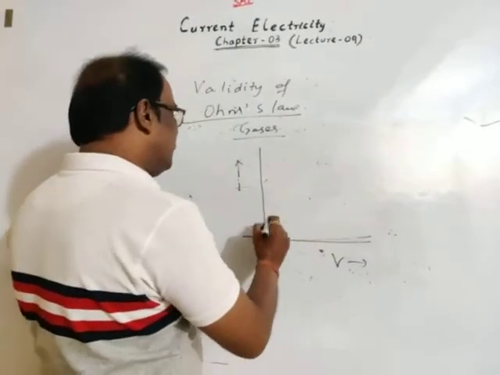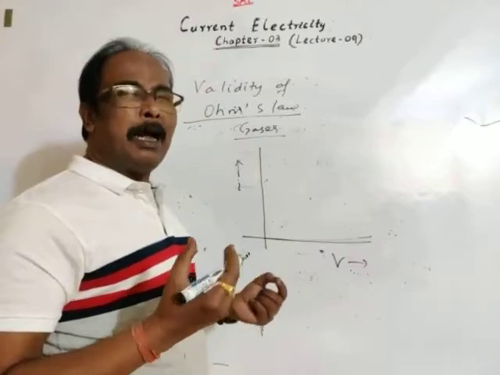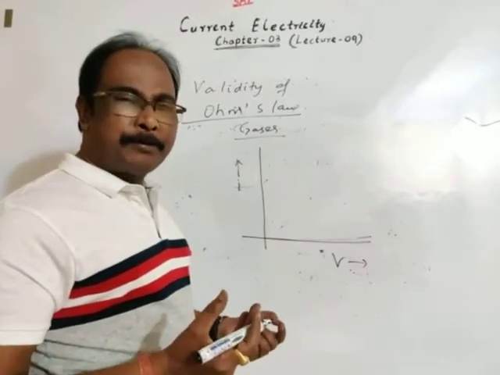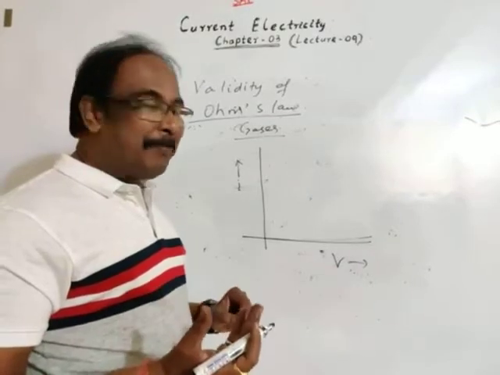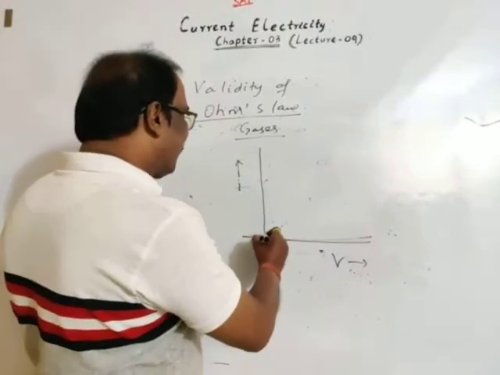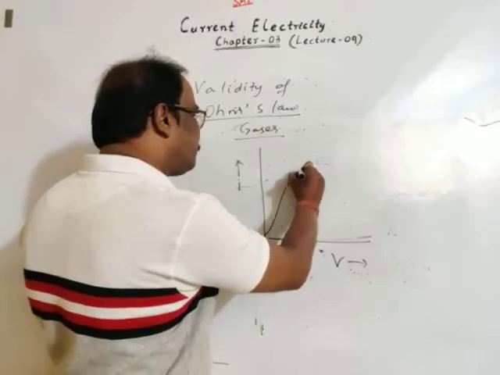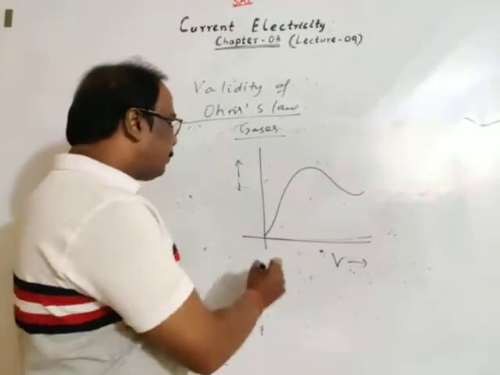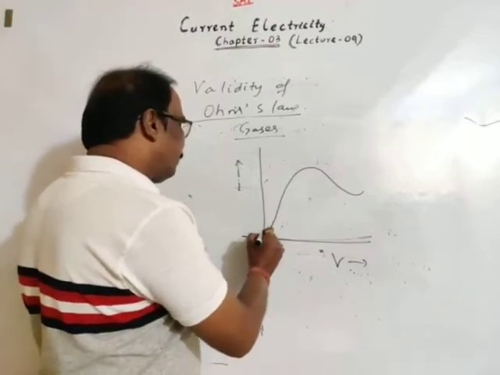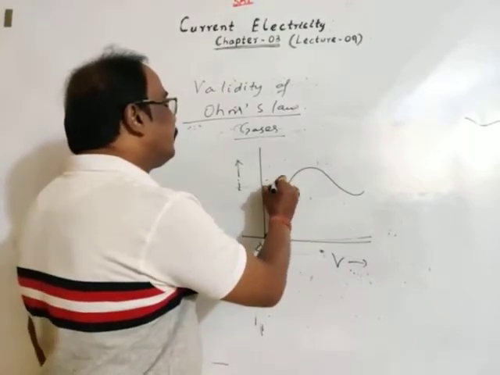For gases, if current is allowed to flow through a gas kept in a tube, and if you plot a graph between current and voltage, then approximately it will be observed like this. Suppose this is O, this is A.